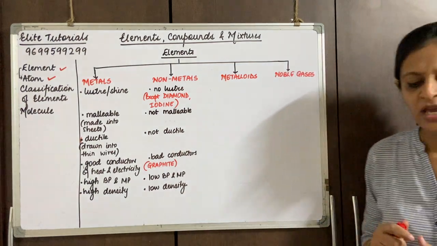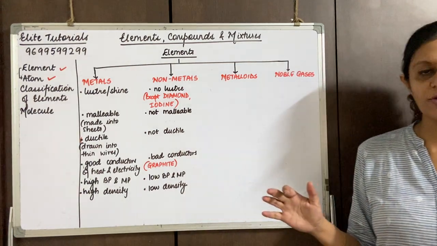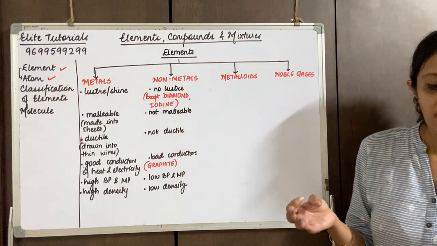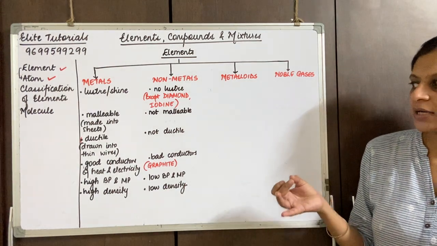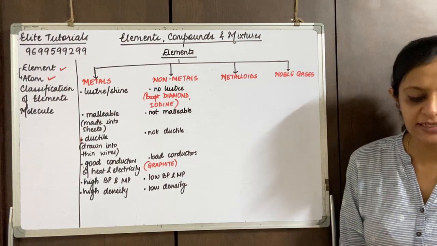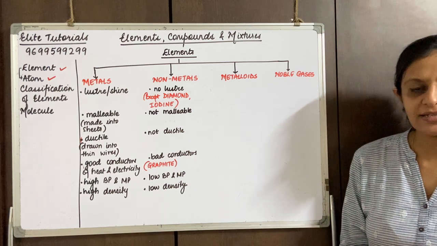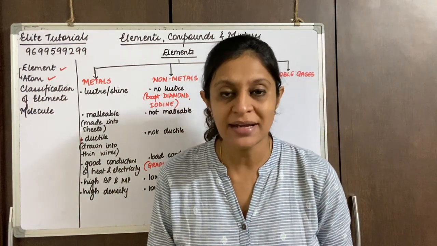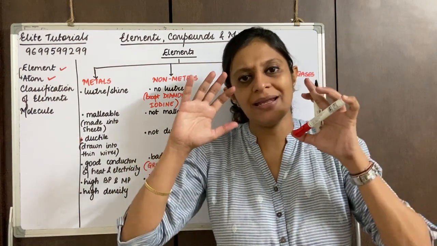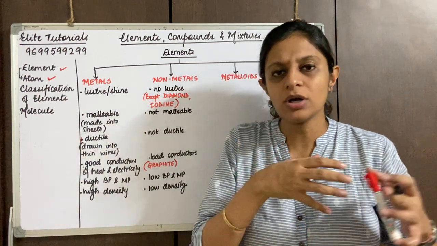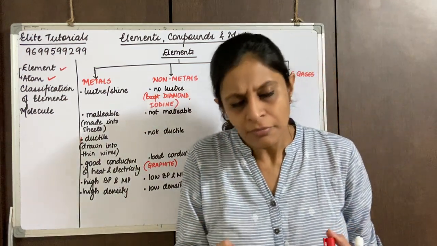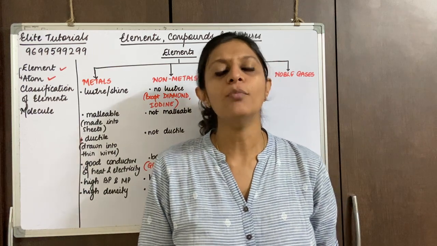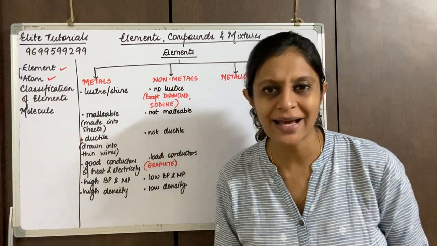I'm sure we've understood most of the points. The first point, what we said, is that metals have luster, metals are malleable, they are ductile, good conductors of heat and electricity, they have high melting and boiling points, high density, and metals usually remain alone. Metals can be stable when they are alone. So I call that monoatomic.